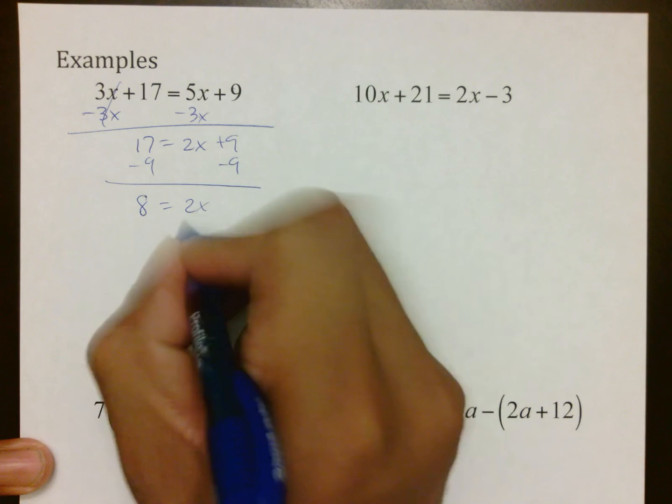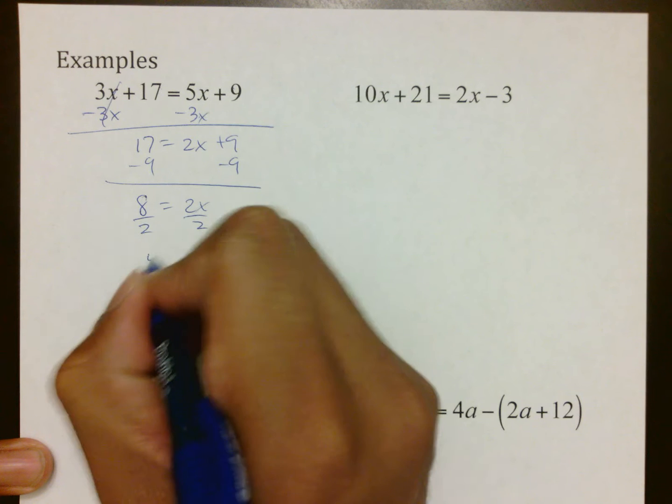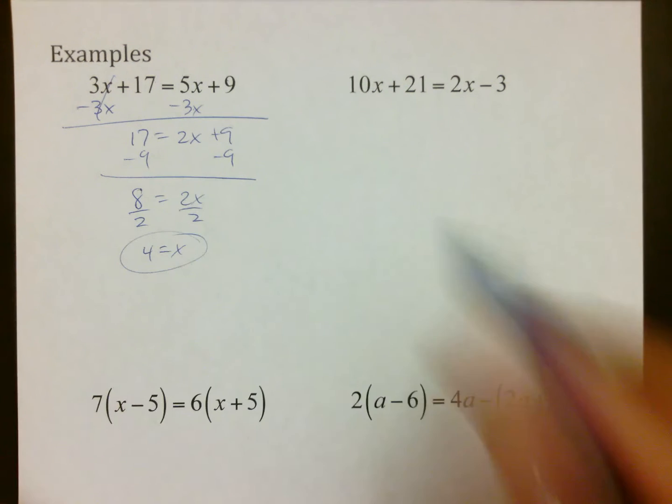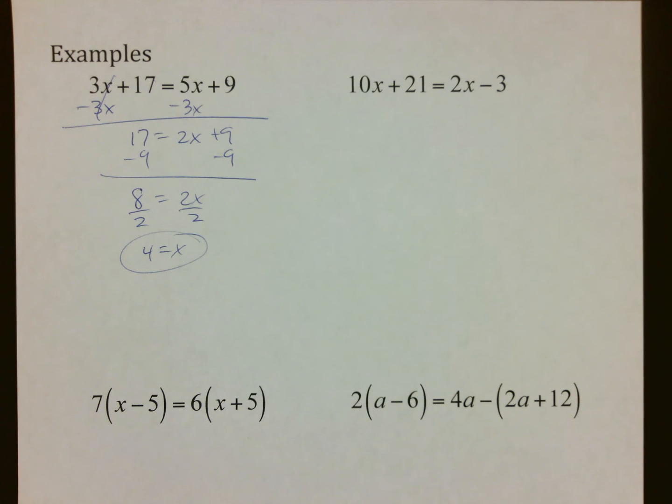That equals 2x. Then we divide by 2, getting 4 equals x. That's it. So as I said, just make sure you understand. Number one rule still is to make sure everything is simplified. After that, if there's a variable on both sides, move the smaller one over to the bigger one, and everything is just easy from there.